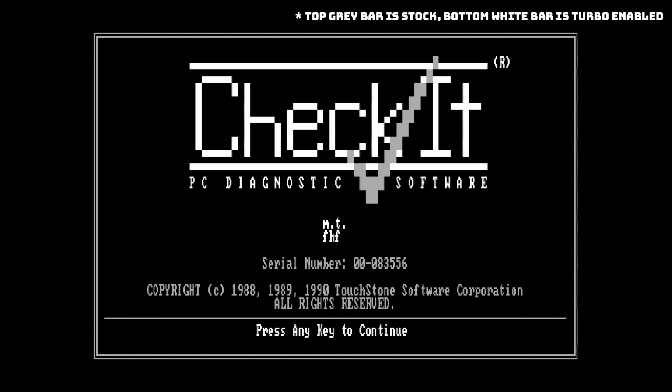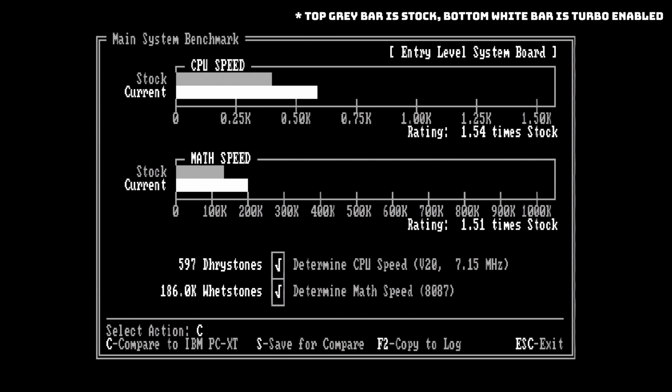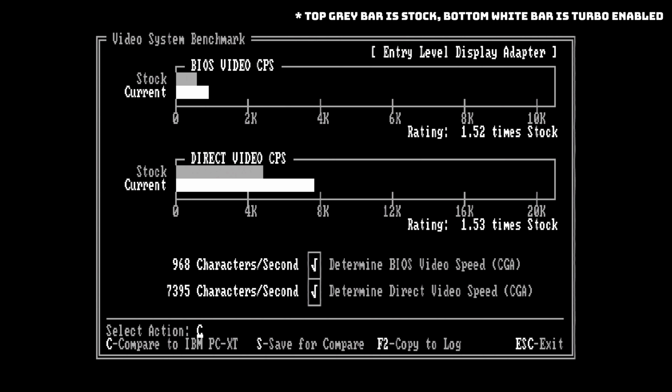In the Checkit PC benchmarking tool, I get a 50 to 55% speed increase pretty much across the board in turbo mode, and that's on identical hardware. The performance of the V20 CPU is already better than the original 8088 it replaced.